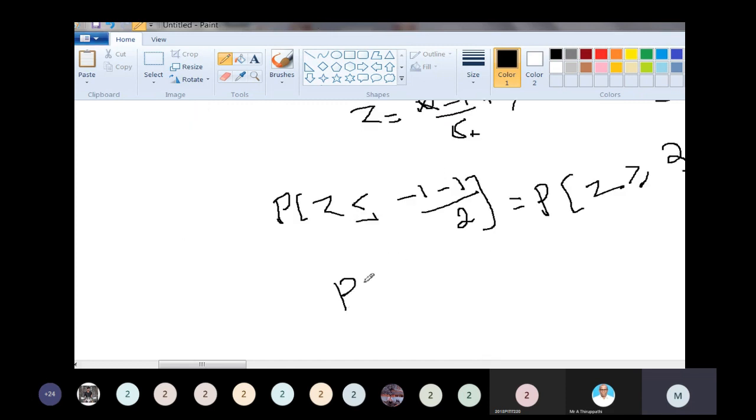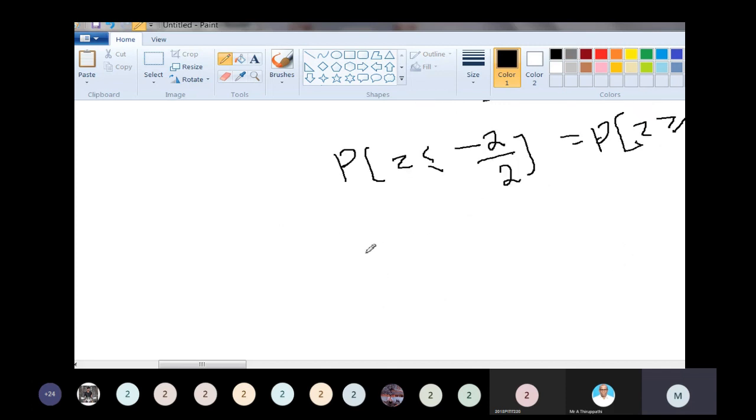So P of z less than or equal to (-1 - 1) divided by 2, that is -2 divided by 2, is equal to P of z greater than or equal to (2 + 1), so 3 divided by sigma y.